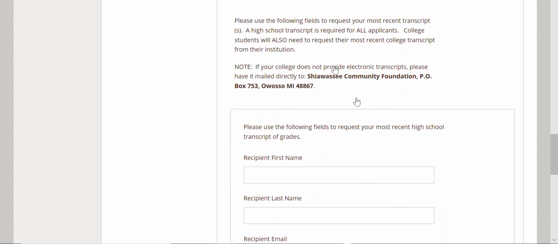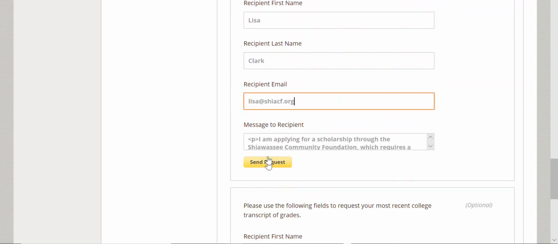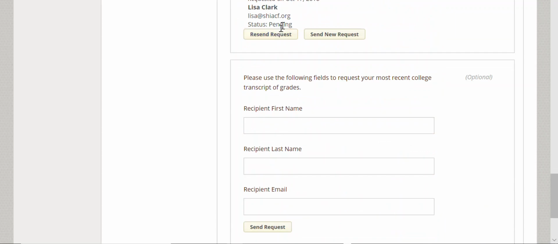Finally, you will need to request an official copy of your high school transcript to be submitted. You will need to find out who the person handling transcripts is at your school. At most high schools, it is the counselor. Obtain that person's email address and, just like the letter of recommendation section, type that person's name and email in, then click Send Request. Again, it is your responsibility to make sure we receive that document by the deadline, February 1st, 2019, or you will not be considered for any of our scholarships.